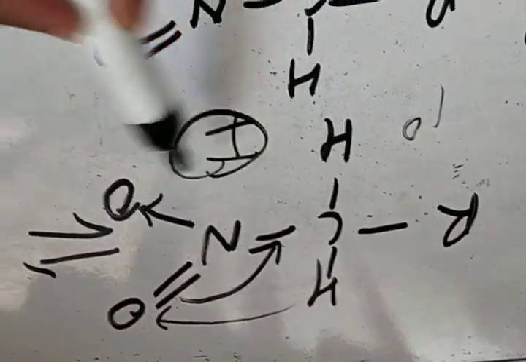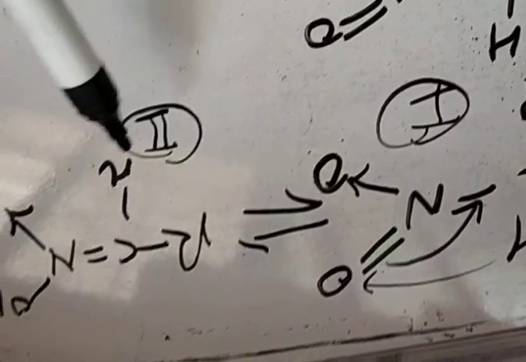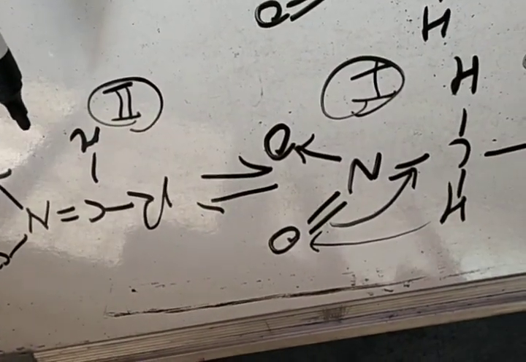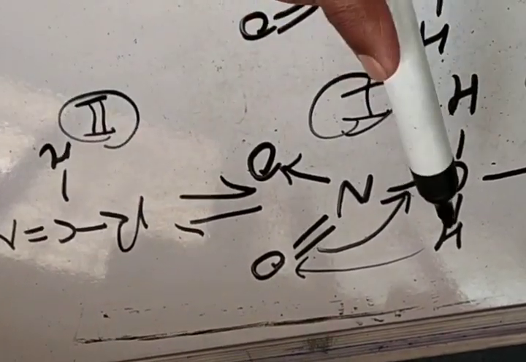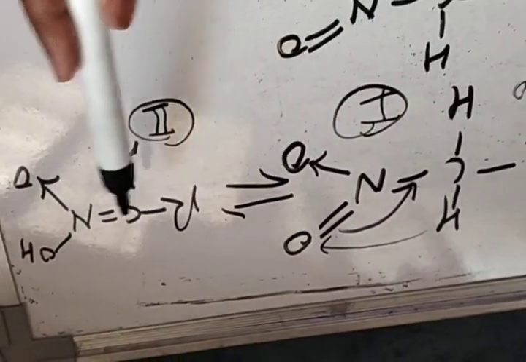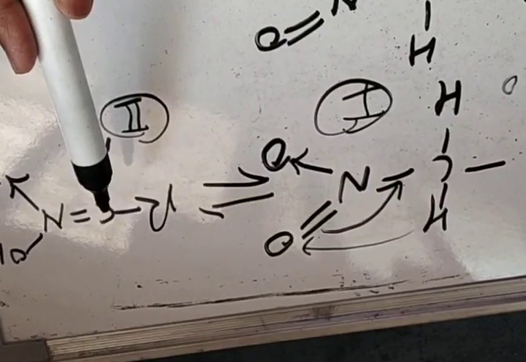This first and second have the same molecular formula, but they differ in the position of hydrogen and pi bond. Such two compounds are termed tautomers of each other.